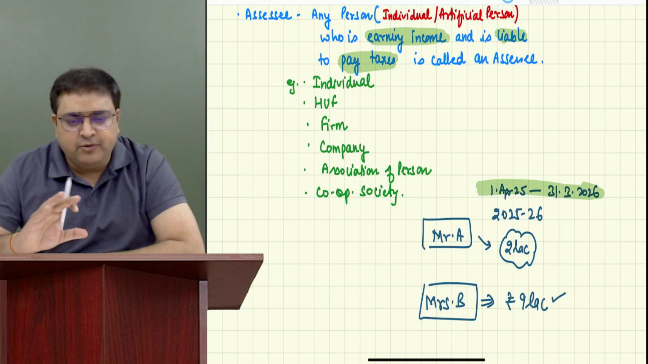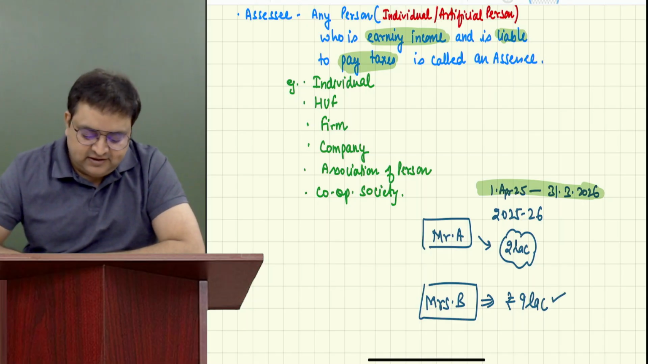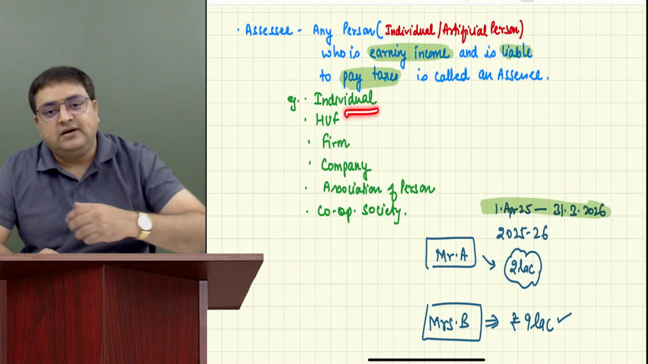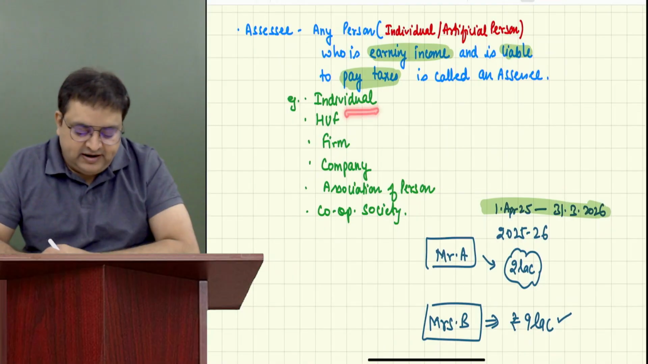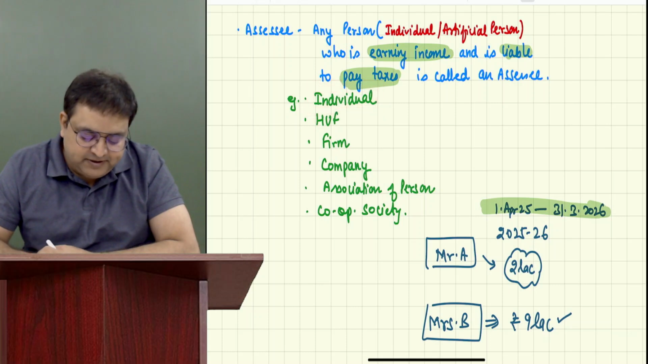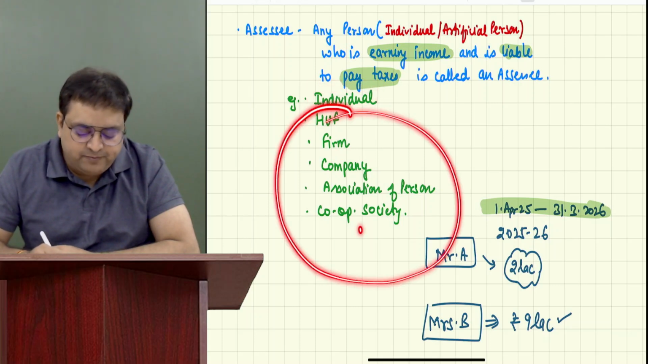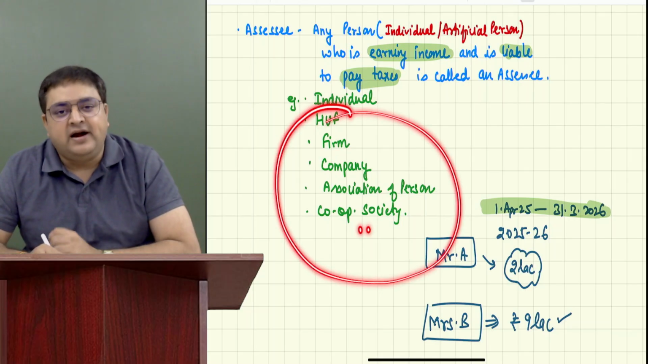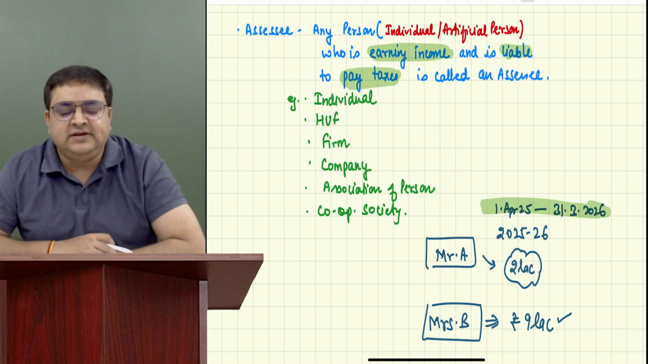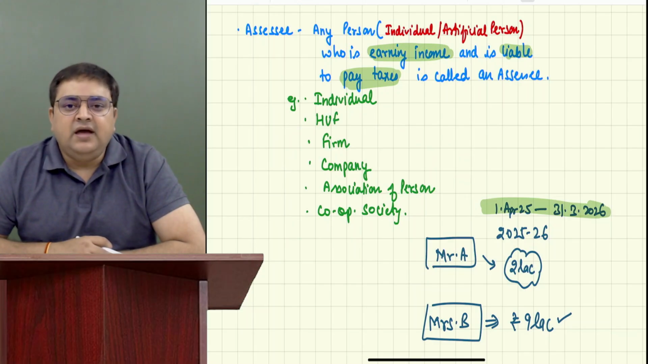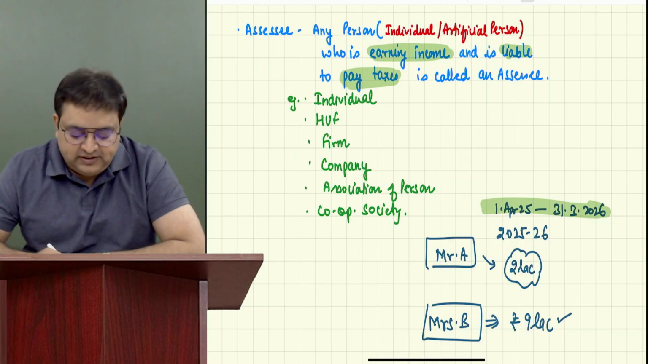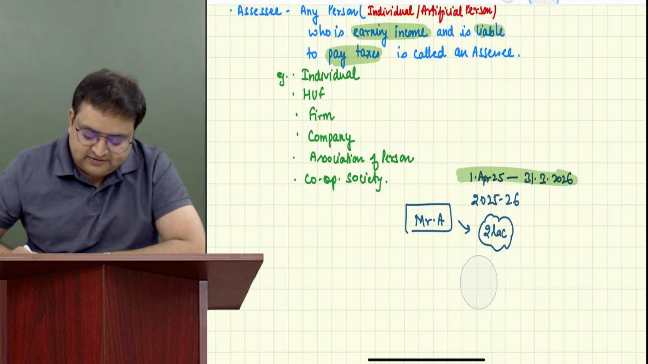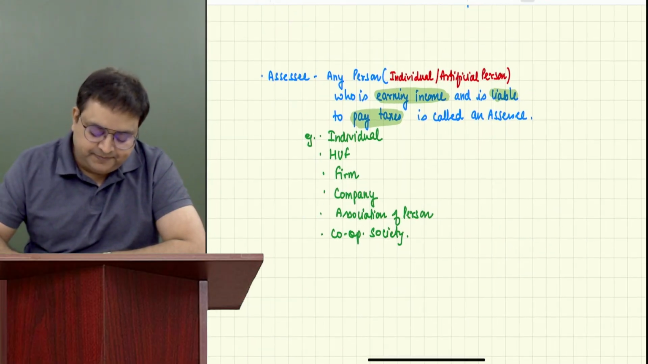So I am just giving you a brief idea of what an assessee is. So what do you think, that an assessee is only an individual? No, an assessee can be other people also. An individual is a natural person, but HUF, firm, company, AOP, association of persons, cooperative society are all artificial persons, but they are also assessees in the eyes of income tax law. So we call them assessees. Anybody who is earning income and is liable to pay some taxes is called an assessee.